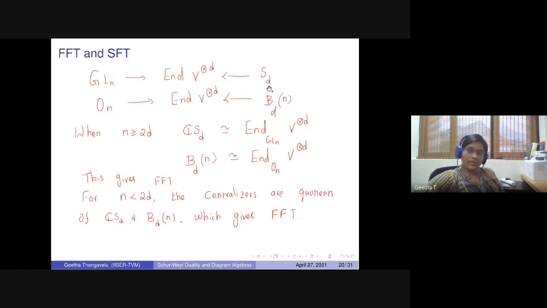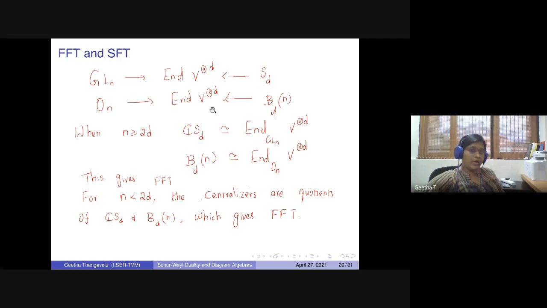Okay. So what it says is, now B_D of n is the orthogonal invariance on this tensor space. So the answer for FFT is just the B_D of n in this case. But when n is smaller than 2D, you really need to understand the ideal of relations among the invariants. That means the action of B_D(n) will have a non-trivial kernel, and that kernel really defines the ideal of relations among the invariants. So from the Schur-Weyl duality, directly identifying that kernel is a non-trivial problem.